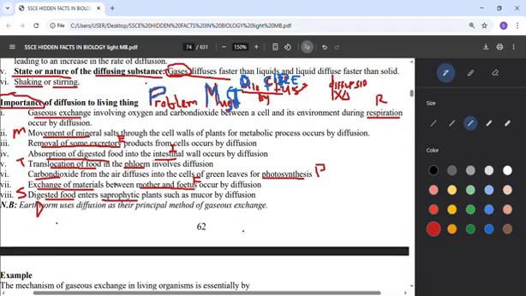Then the next one, F. I'm following this mnemonic. So for F, we can pick the word fetus. Fetus means baby in the womb. So for the baby also, there must be diffusion. Food must be diffused into the body of the fetus from the mother. Then I. I is intestine. It means from the intestine there must be an absorption of digested food. Food that is digested must be diffused into the intestine.